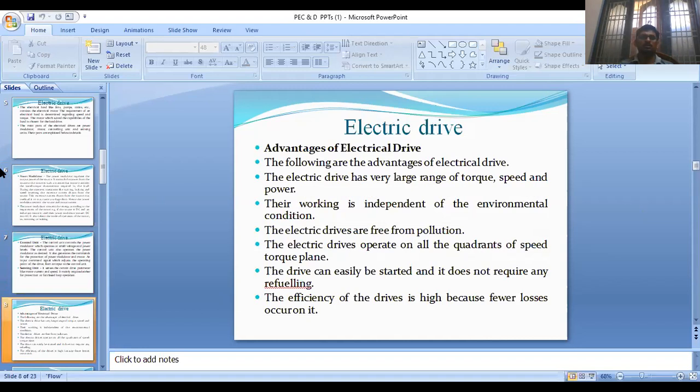Next, coming to the advantages of the electric drive. The following are the advantages. The electric drive has a very large range of torque, speed and power. Their working is independent of the environmental conditions. The electric drives are free from pollution. They operate in all the quadrants of the speed torque plane. The drive can easily be started and does not require any refueling. The efficiency of the drive is high because fewer losses occur in it.